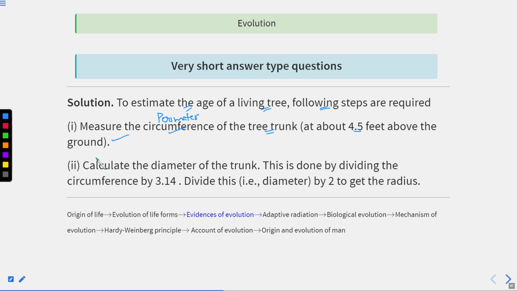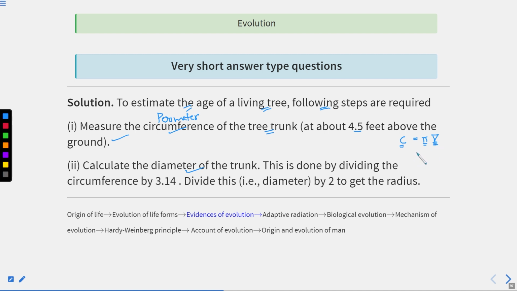Next point is, after calculating the circumference, you can calculate the diameter of the trunk. So there is a formula. Circumference, or you can say perimeter, is equal to pi into diameter. So D is diameter, C is circumference, and pi has a value of 3.14. So if you calculate the circumference, you can calculate the value of D, the diameter.